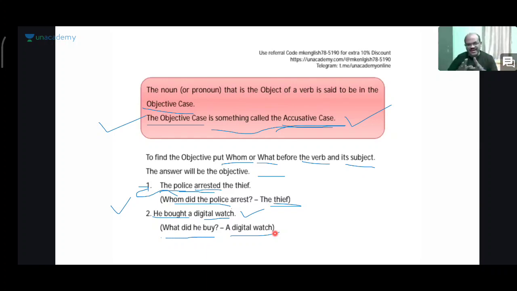So here the thief and digital watch are the examples for the objective case, otherwise known as accusative case.